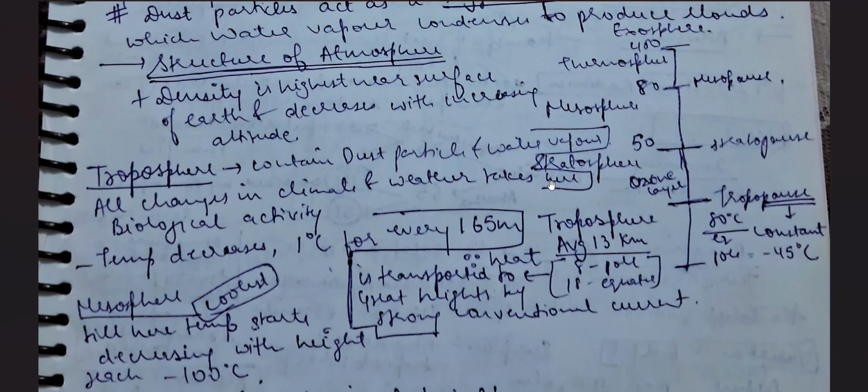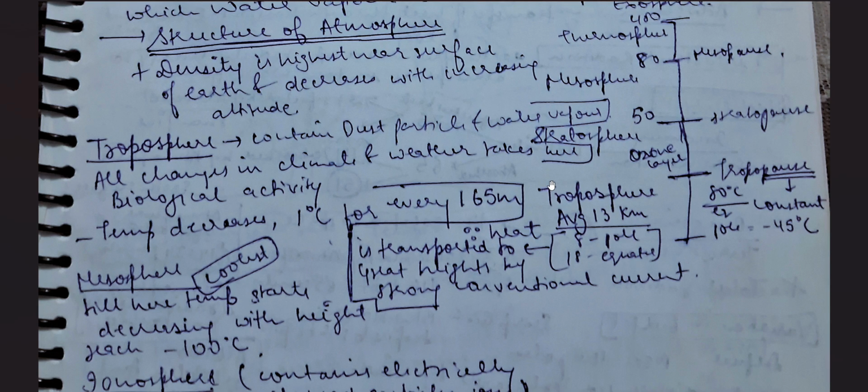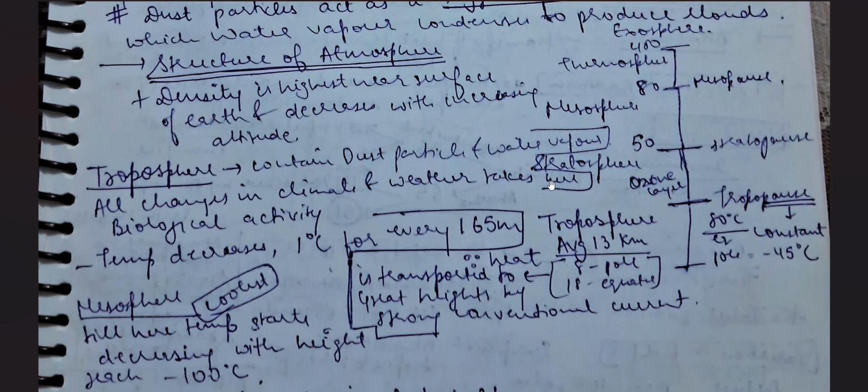Now coming to the structure of the atmosphere, one point that was provided before, in the introduction, is that density is highest near the surface of the earth and decreases with increasing altitude. Now what does that mean? Density, the idea we already discussed, the mass part.